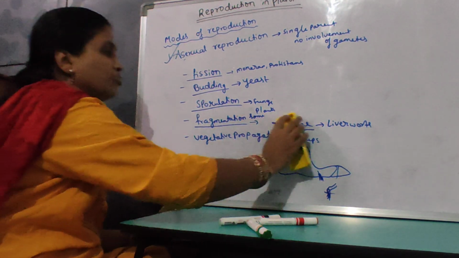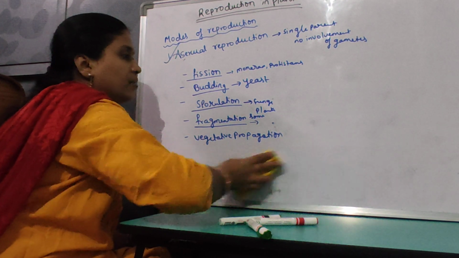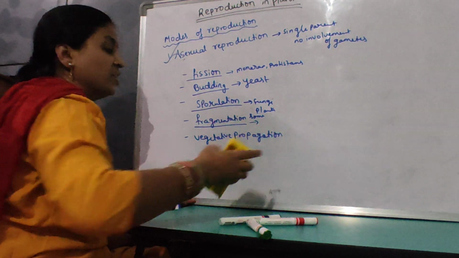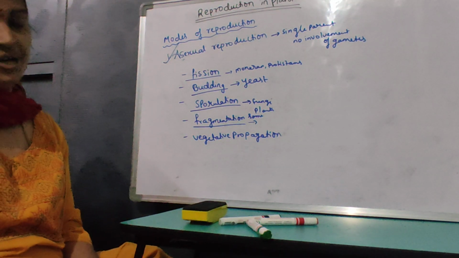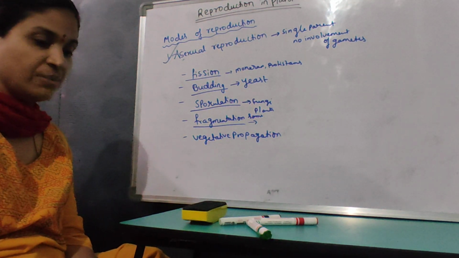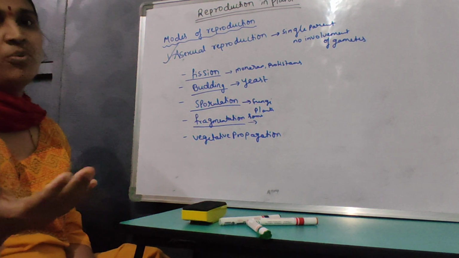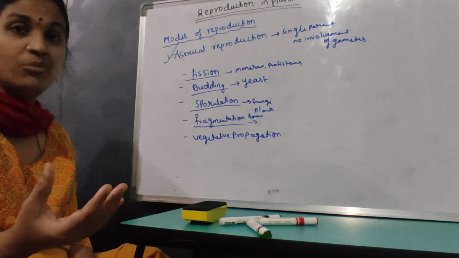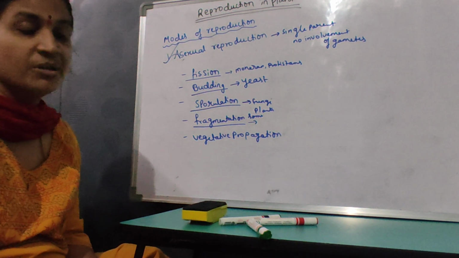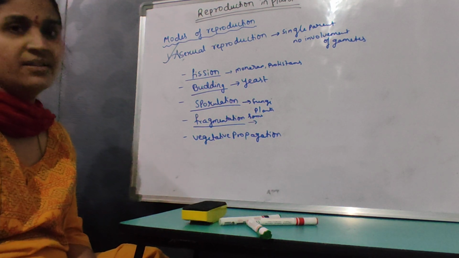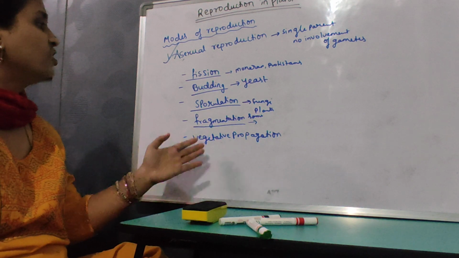Coming on to vegetative propagation. Vegetative propagation is also a type of asexual reproduction where any part of the plant body is involved in the reproduction. It can be leaf, root, stem, branch, anything.